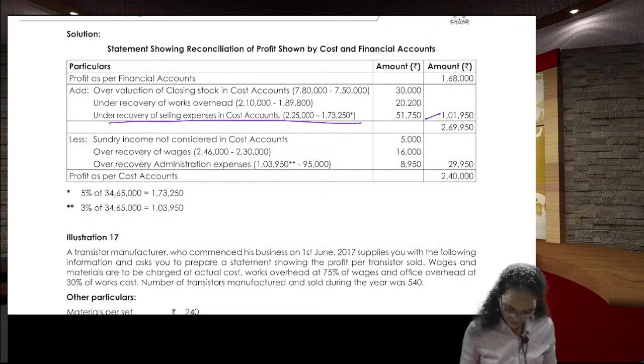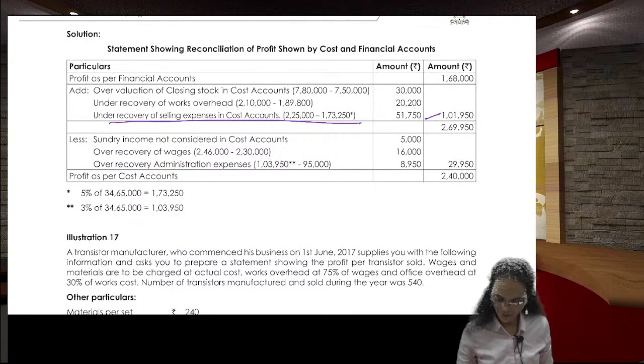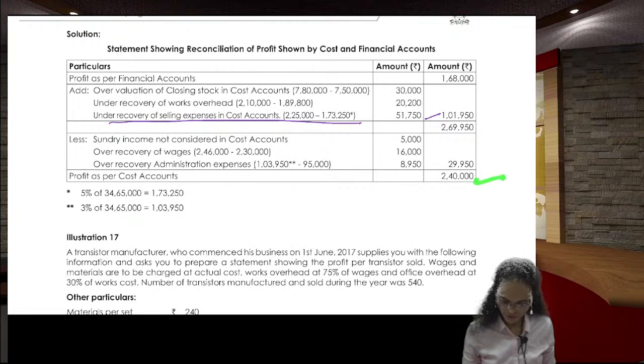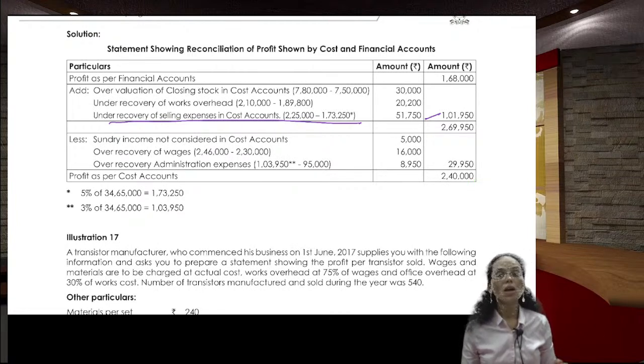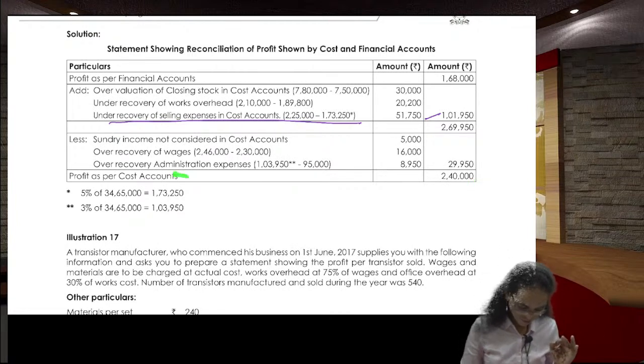Then you add it, you will get the answer. 1,68,000 plus 30,000 plus 20,200 plus 57,750, that is 2,69,950, minus 5,000 minus 16,000 minus 8,950, that is 2,40,000 rupees is the profit as per the cost accounts.